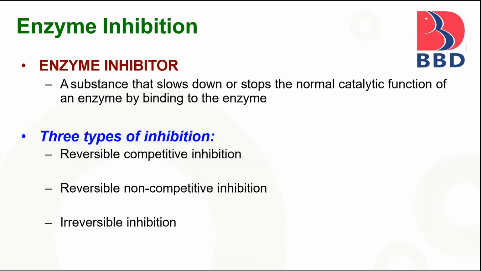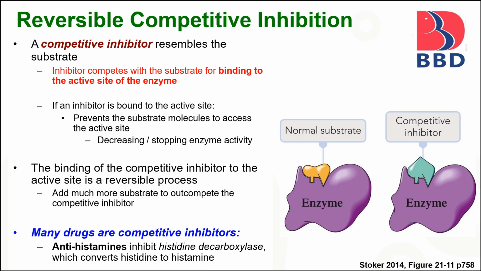Enzyme inhibition. There are three types of enzyme inhibition: reversible competitive inhibition, reversible non-competitive inhibition, and irreversible inhibition. In reversible competitive inhibition, the competitive inhibitor resembles the structure of the substrate, and it binds with the active site of the enzyme, by which the normal substrate cannot bind with the enzyme. Many drugs may act as competitive inhibitors, like antihistamines, which inhibit histidine decarboxylase, which converts histidine into histamine.